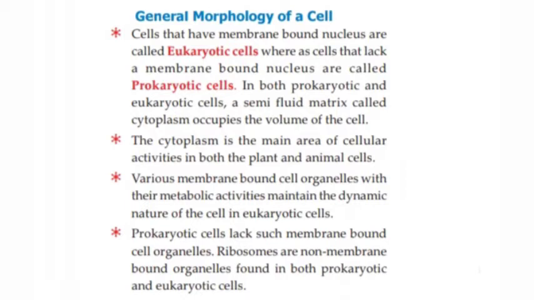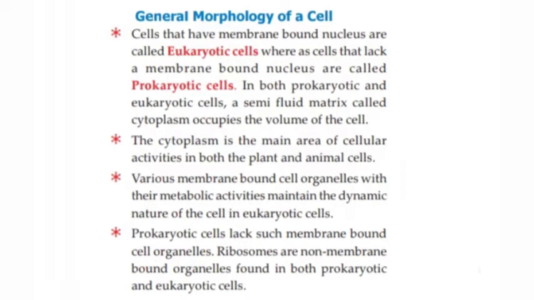The cytoplasm is the main area of cellular activities in both plant and animal cells. Various membrane-bound cell organelles with their metabolic activities maintain the dynamic nature of the cell in eukaryotic cells. Prokaryotic cells lack such membrane-bound cell organelles.